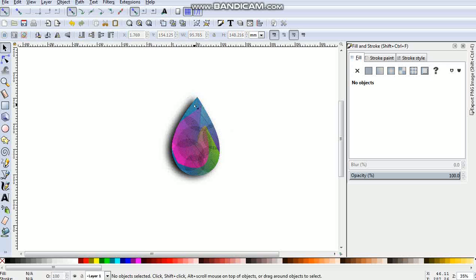You can create this drop by using the Bezier pen, and I guess you now know how to use the Bezier pen. So this is part of the Inkscape basics which I started in the earlier video. I have made one, and I am going to make a few more so you can understand the working of these tools in a very easy and fun way. So for now, this is the end of the tutorial.